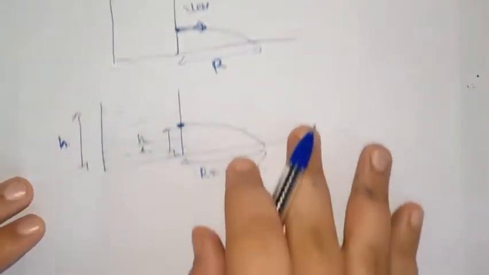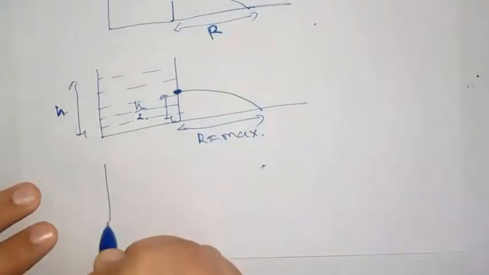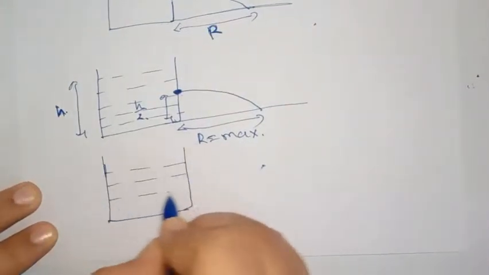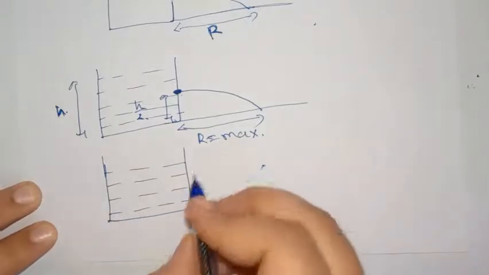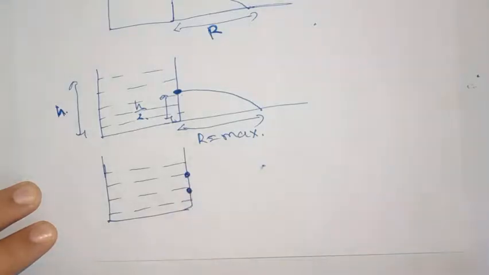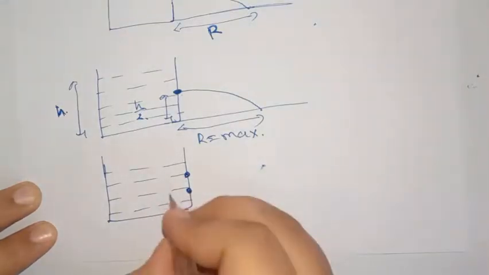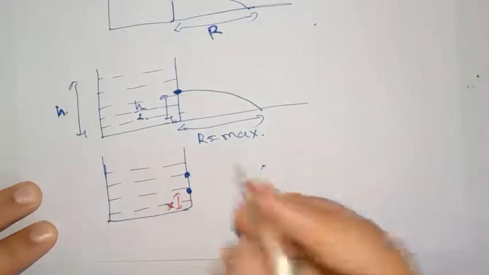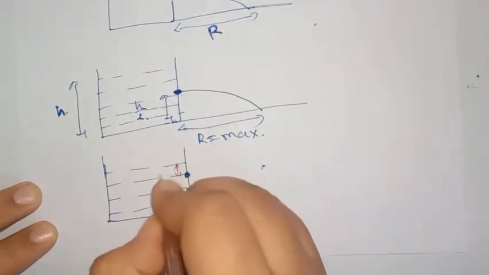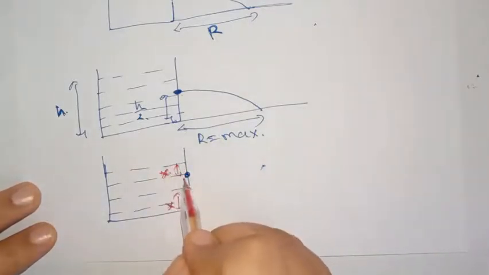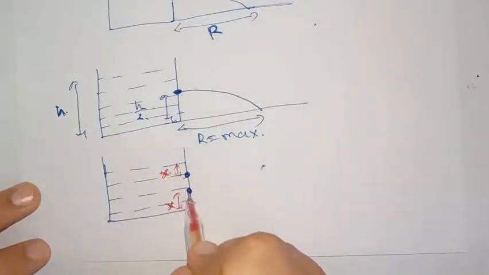The other special case is, liquid is filled up to some height. There are two holes. One is at height x from the bottom and another is at the same depth from the surface, that is, from the surface at x depth and from the bottom at x height.